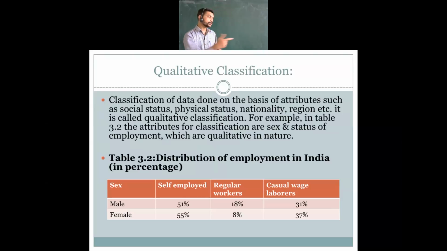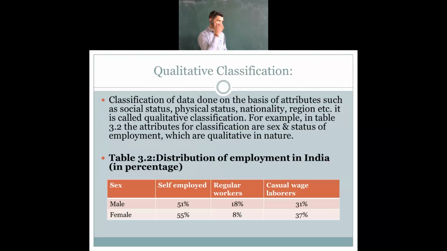Then physical status, he is a sportsman, he is a builder. Then nationality, Indian or NRI, and on the caste basis, religion or region, area wise. That is what we can present in qualitative classification.